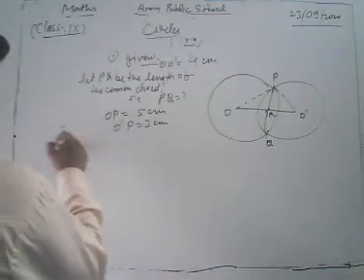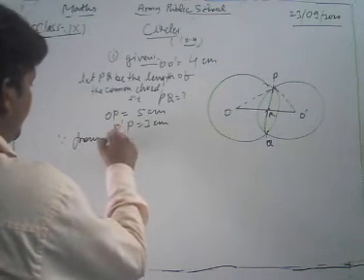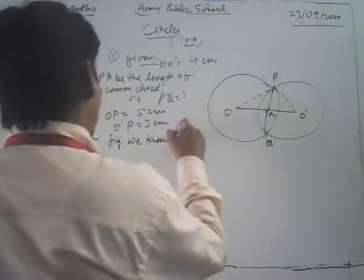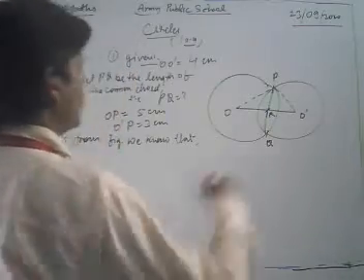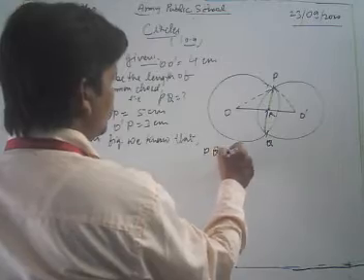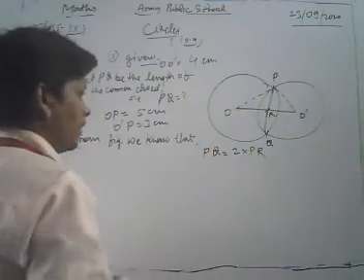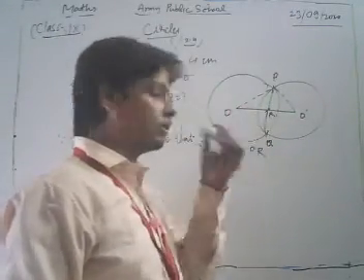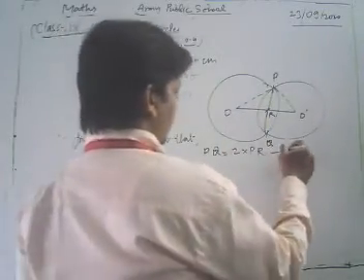Since from the figure we know that PQ is equal to 2 times PR, because the line joining their centers bisects their common chord. This is PQ equal to 2 times PR. We take this as equation 1.